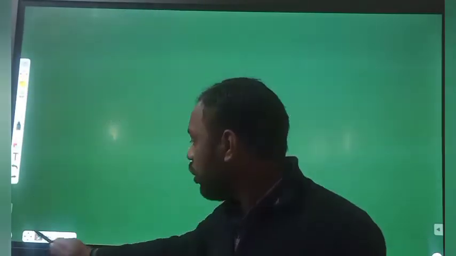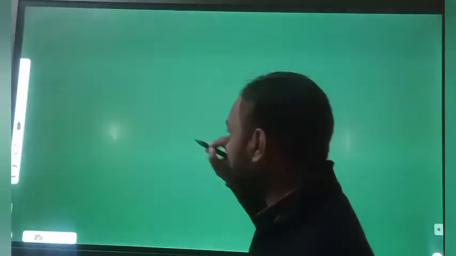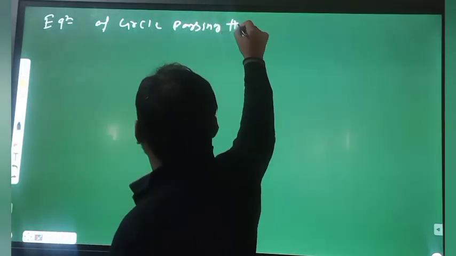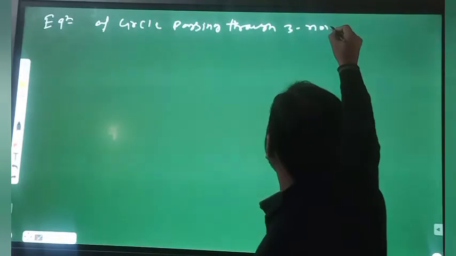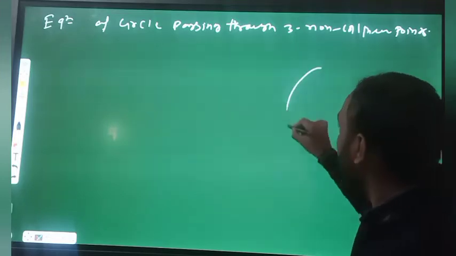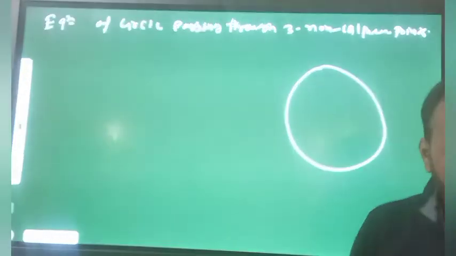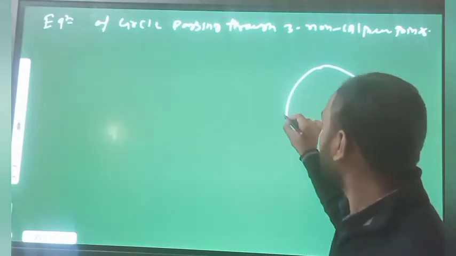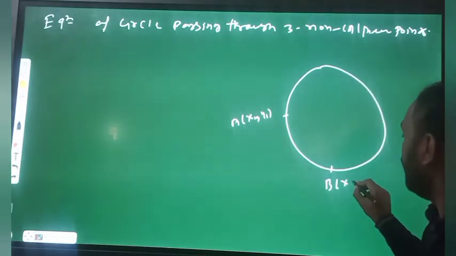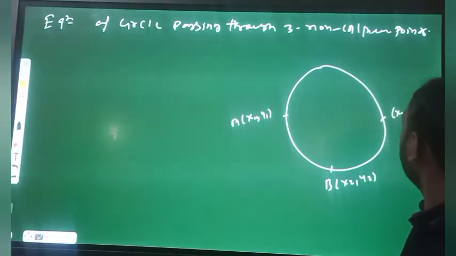Now moving to the last topic of the equation of the circle: when a circle passes through three non-collinear points. The equation of a circle passing through three non-collinear points. So see, this is the circle, and we are going to write the equation of the circle passing through three non-collinear points A (x1, y1), B (x2, y2), and C (x3, y3).